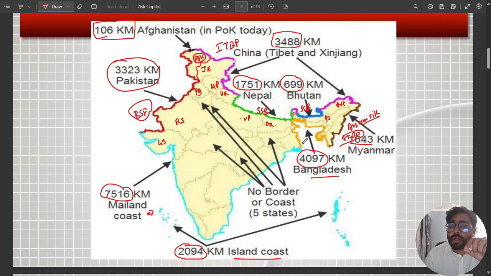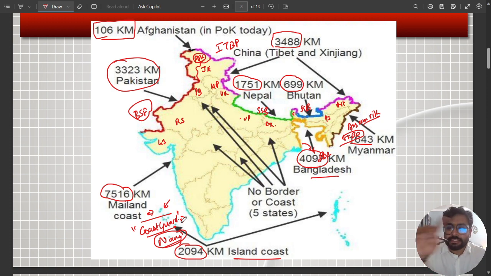Then for our Bangladesh, we have the BSF. Then protecting the coastal maritime security, which body is responsible for protection of coastal maritime borders? Our Indian Coast Guards are the front line defense. Then it is also backed by Indian Navy. However, at the front runner, it is the Indian Coast Guard.